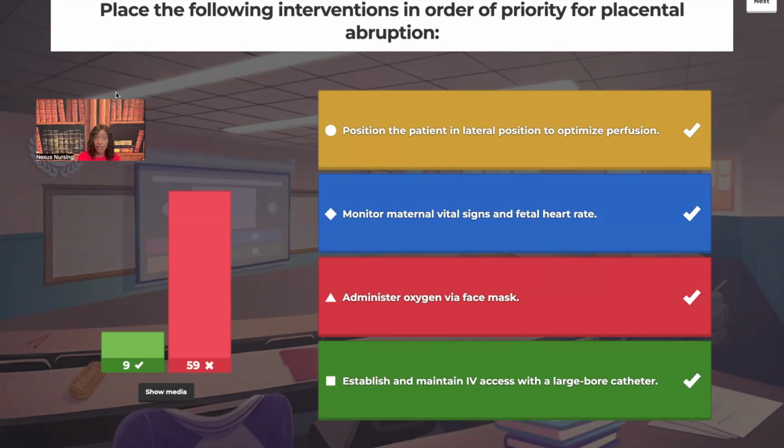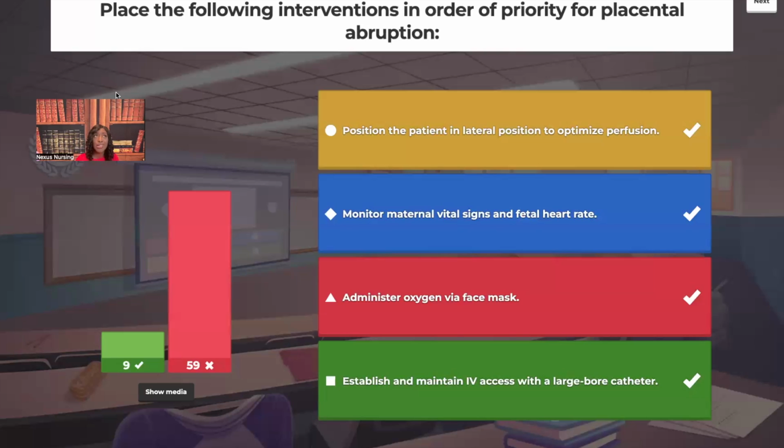After you perform that nursing intervention, what does the nursing process tell us? We have to evaluate, see if it worked. So what are you going to do? Vital signs, monitor the vital signs and the fetal heart rate. In order to monitor something, monitoring is ongoing. You had to have done something before you monitor. So monitor couldn't have been first. You had to perform a nursing intervention. So anyway, you monitor vital signs. Then you can give the patient oxygen. Okay? Because I know you guys always want to put oxygen first, but it has to make sense.